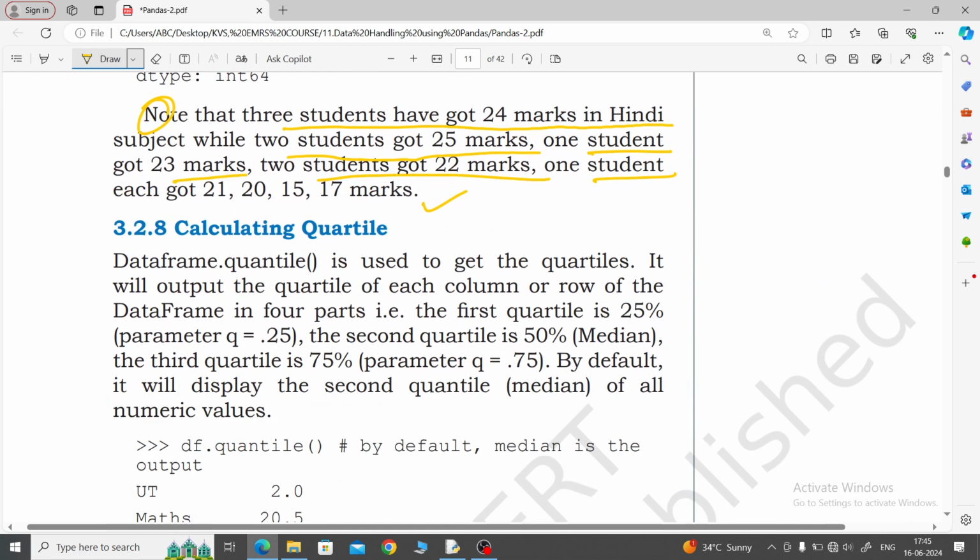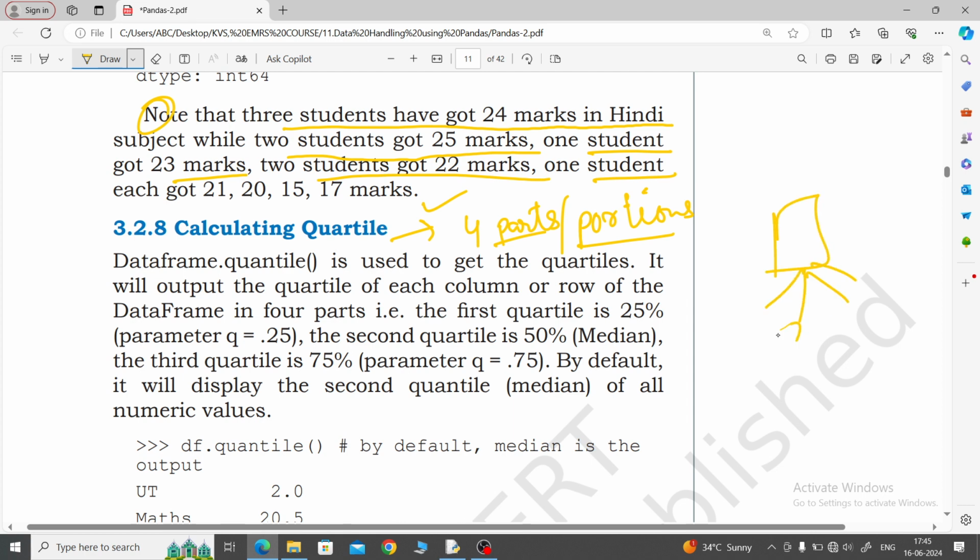Now quartile. Quartile is a measurement name. Quartile means distributing the group into 4 subparts, 4 portions. It divides the set of values into 4 parts.